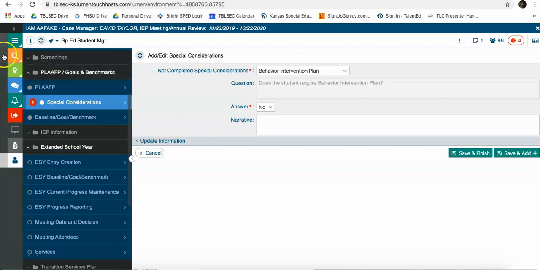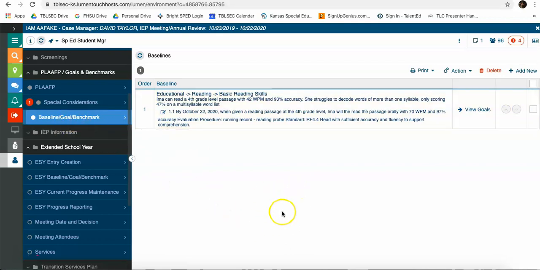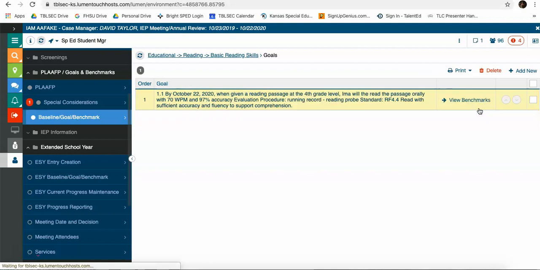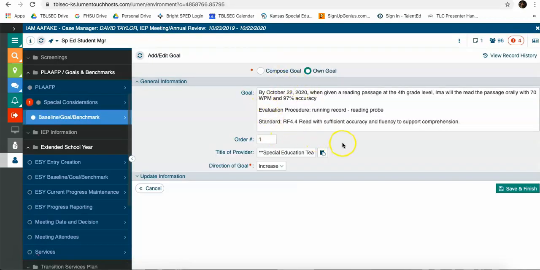The biggest change right now is in baseline goal benchmark. If you notice when you go to this first baseline page, it looks totally different. It now gives you the area, it gives you your baseline, and it puts the goal right underneath it. If there was benchmarks, they would be right underneath as well. If from this baseline, I want to change the goal, I can use this button here, Edit Goal, or I can go to View Goals. Here's my goal. Again, from there I can view benchmark, or I can click on the goal, and now here's my goal that I can edit.